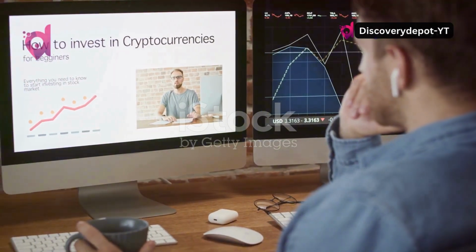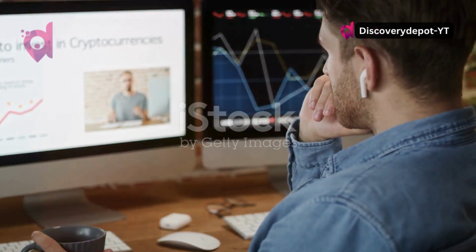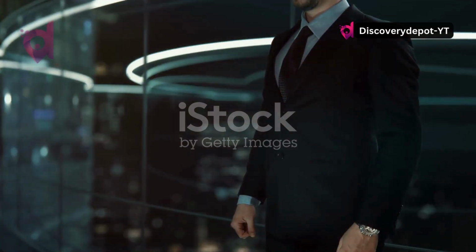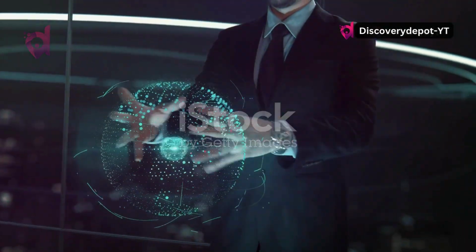Today, we're guiding you through the essentials of digital currency, how to set up your first wallet and make your first transaction. Whether you're new to the world of crypto or looking to understand how digital currency differs from traditional money, you've come to the right place.